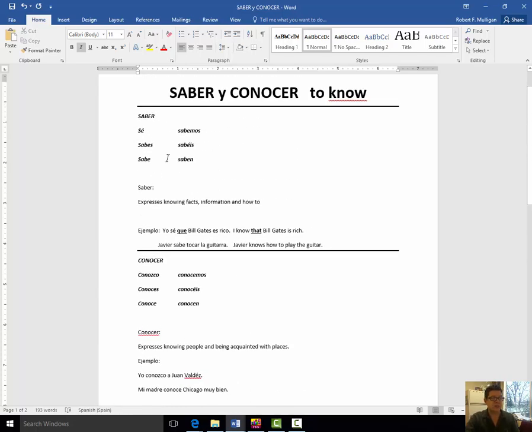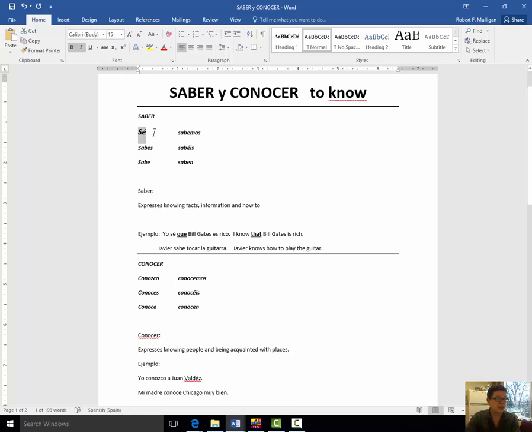Now let's take a look at the conjugations. Please pay special attention to the yo forms. I'm even going to make these bigger. Yo sé. Tú sabes. Él sabe. Nosotros sabemos. Vosotros sabéis. Ellos saben. So, the yo form, I know, yo sé, is irregular. Be very careful because the tendency is to treat it as a regular verb, and you're going to sound adorable. You'll sound just like a 3-year-old learning their language for the first time.